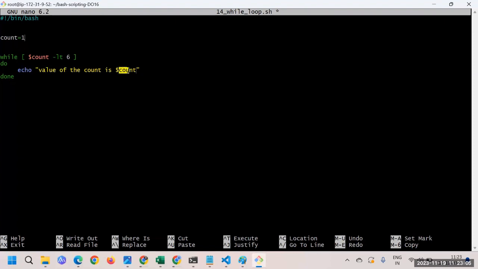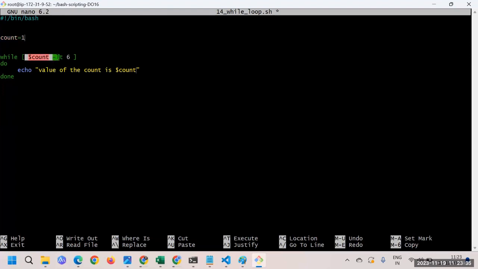At this point we are not incrementing anything. So we are done with this value. Again, next time it will check the iteration. Again the value is 1 only. So the value of count is 1. We will say it runs for infinite times. We haven't put anything extra here, but at this point you need to understand this much, that count is 1.